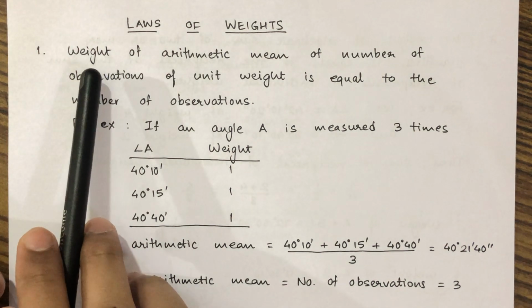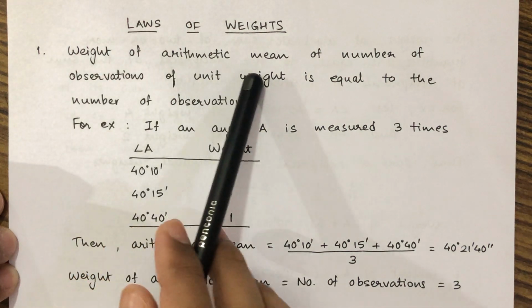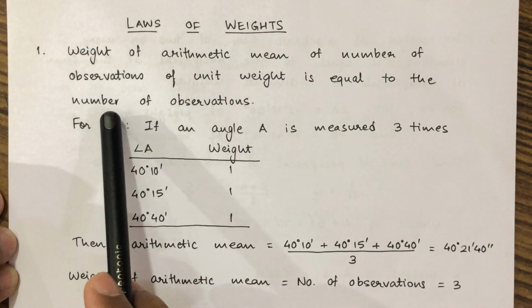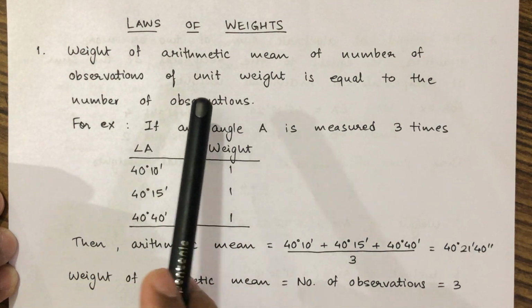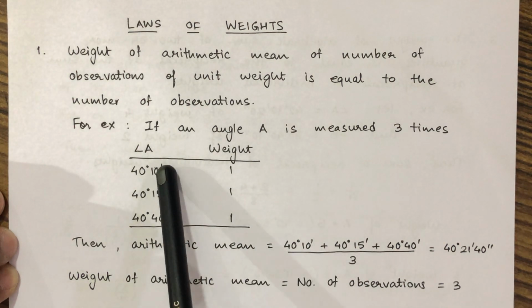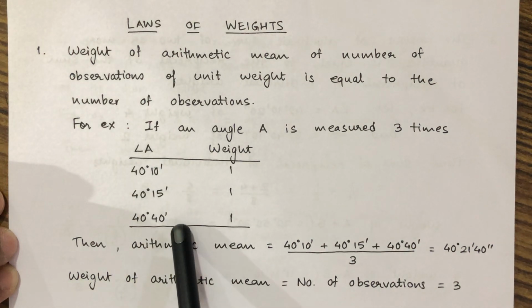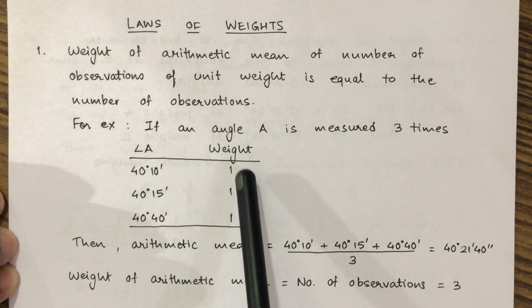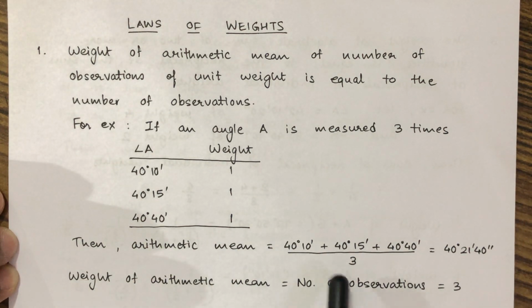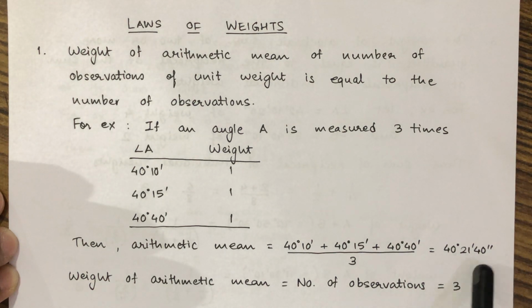Now, the first law states that the weight of arithmetic mean of a number of observations of unit weight is equal to the number of observations. As an example, if an angle A is measured 3 times, and the weight of each measurement is given as 1, then the arithmetic mean is given by 40 degree 10 minute plus 40 degree 15 minute plus 40 degree 40 minutes divided by 3. And the arithmetic mean is given as 40 degree 21 minute 40 seconds.